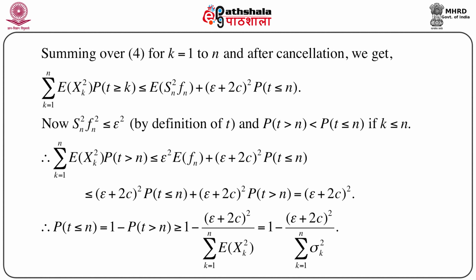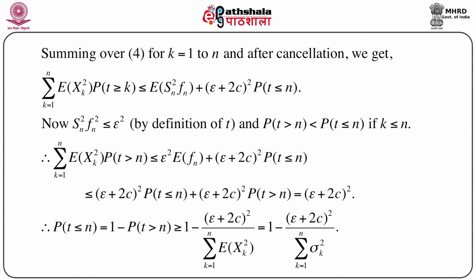So, all we get is probability t less than or equal to n equals 1 minus probability t greater than n, which is actually the old event for which we are going to calculate this bound, that is the maximum with respect to modulus of sk, and this probability is greater than or equal to 1 minus epsilon plus 2c whole square divided by summation sigma k square, k equals 1 to n.